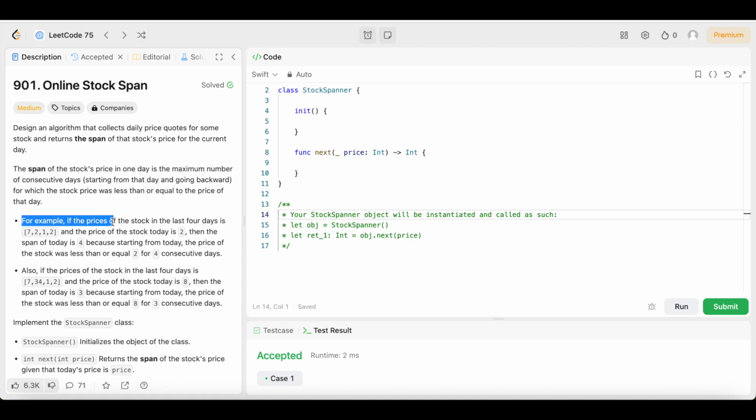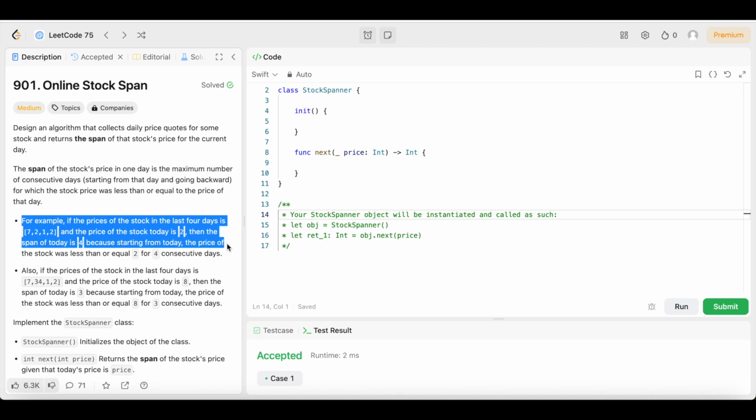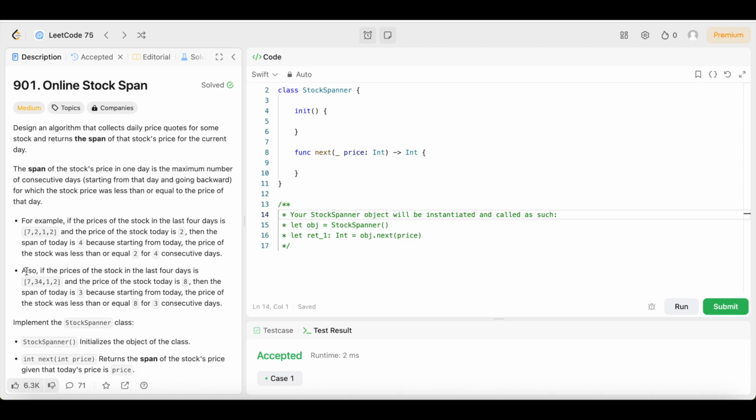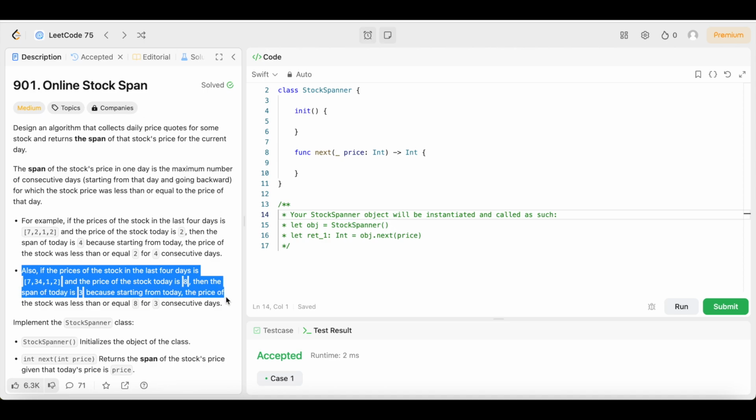For example, if the price of the stock in the last 4 days is 7, 2, 1, 2 and the price of the stock today is 2, then the span of today is 4 because starting from today, the price of the stock was less than or equal to 2 for 4 consecutive days. Also, if the prices of the stock in the last 4 days is 7, 3, 4, 1, 2 and the price of the stock today is 8, then the span today is 3 because starting from today, the price of the stock was less than or equal to 8 for 3 consecutive days.